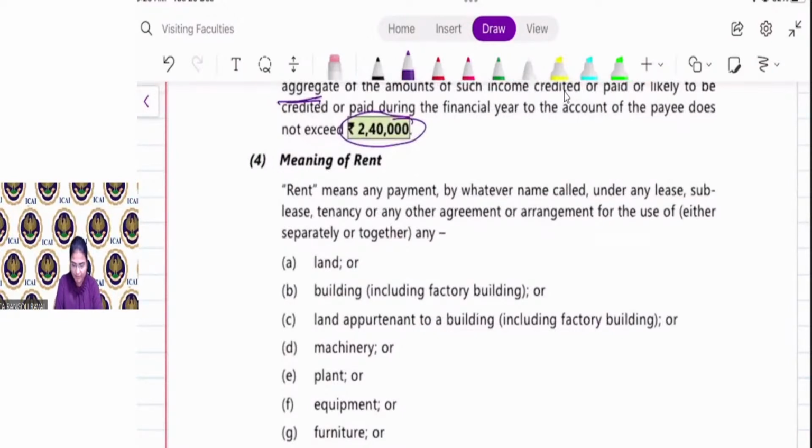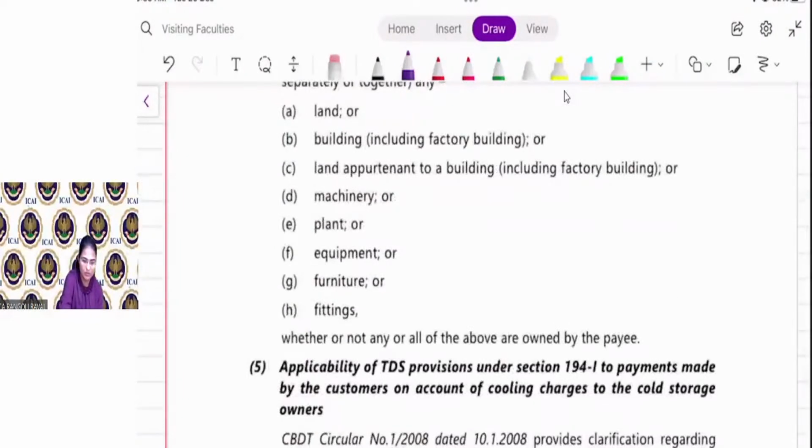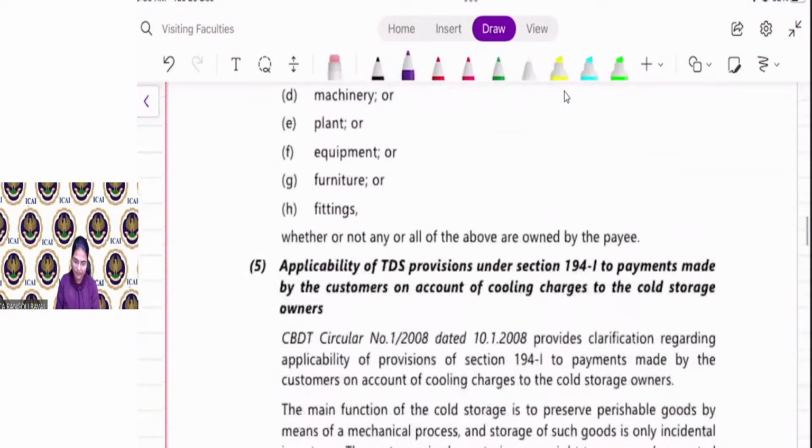Speaking of rent, rent means any payment by whatever name called under any lease, sublease, tenancy or other arrangement. आप उसको lease बोलो या rent बोलो, one in the same. Any land, building, land appertaining to building, machinery, plant, equipment, furniture, fittings, whether or not any or all of the above are owned by the payee.